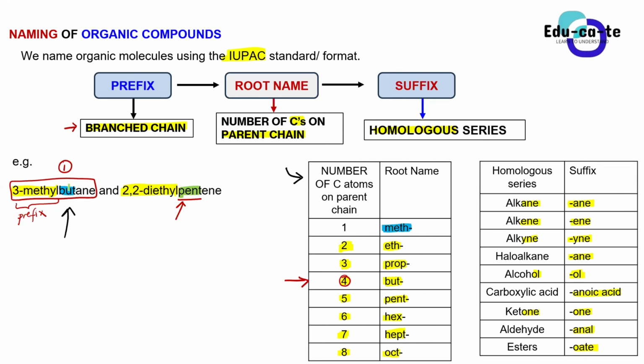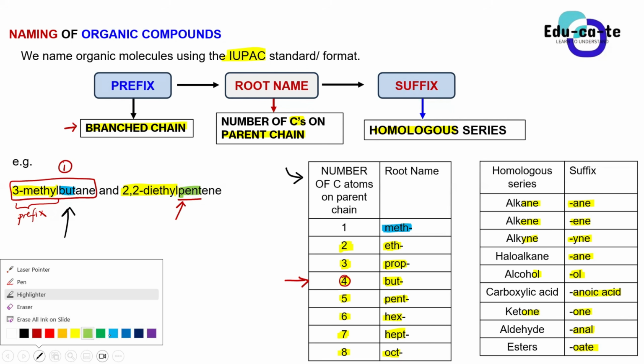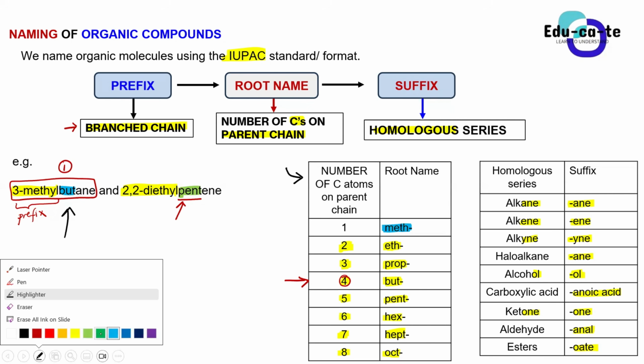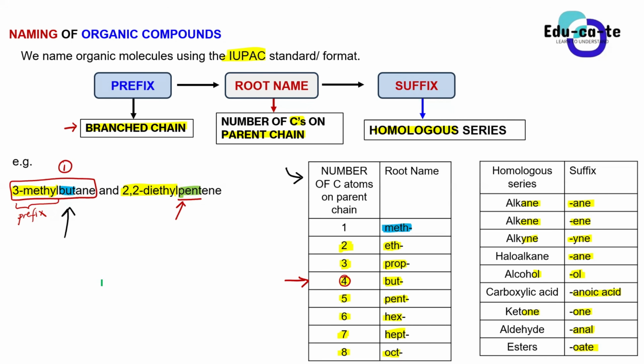Okay, so now back to my question. The first IUPAC name we're given here is 3-methylbutane. What is the suffix, the last part of the name, and what does it indicate? Someone quick. Yes, Nogu. The suffix is "-ane", A-N-E, so it means this is an alkane. So this compound is an alkane.